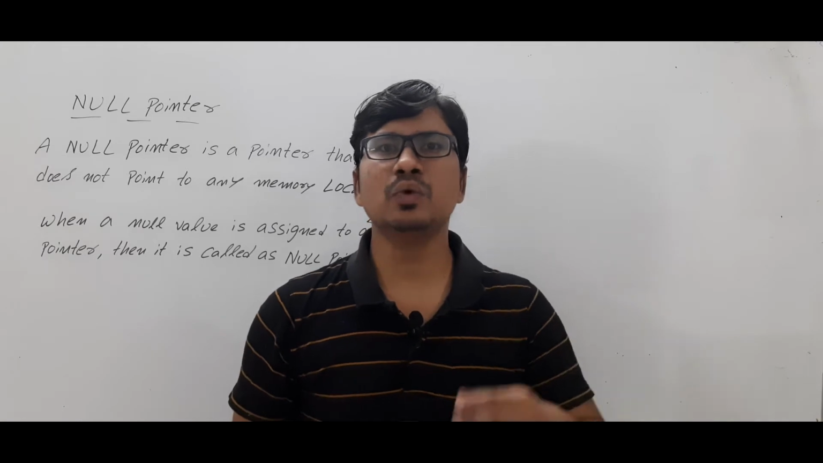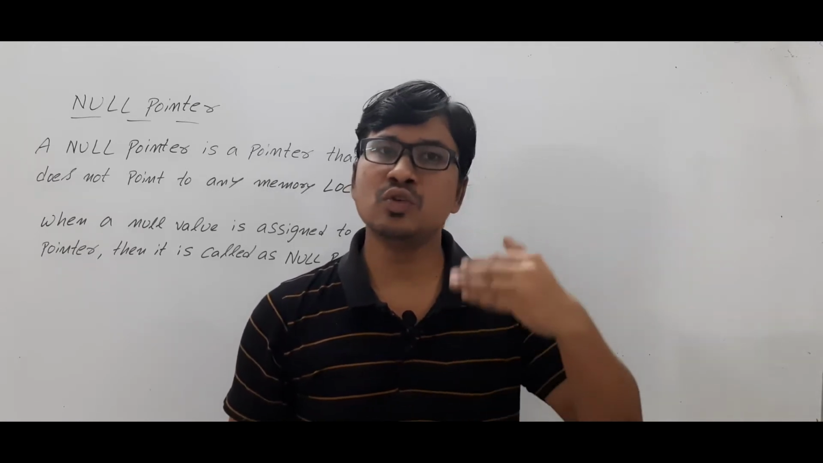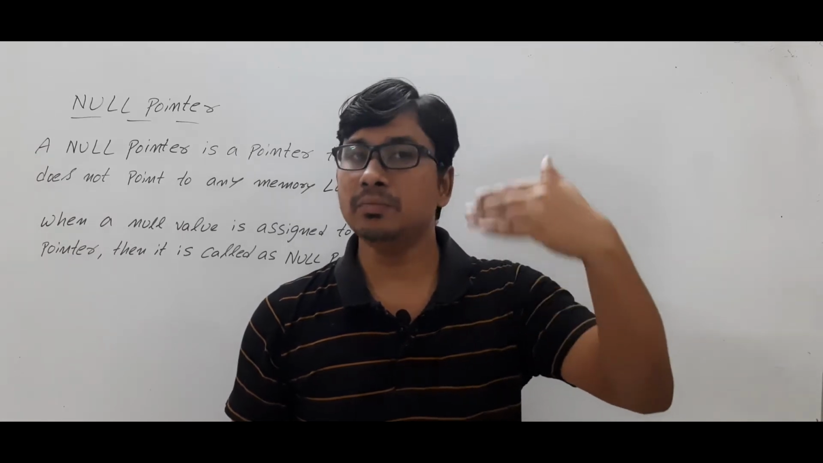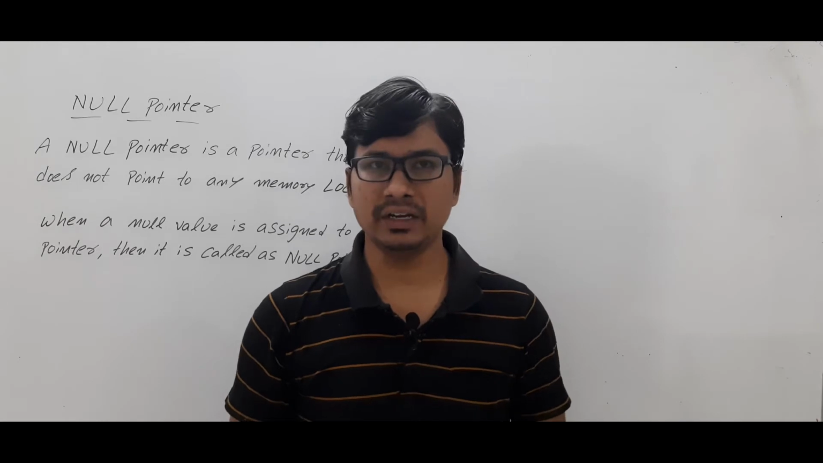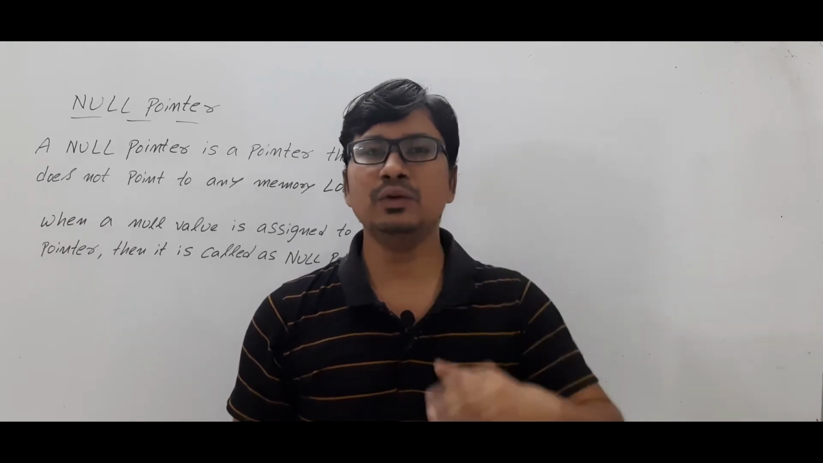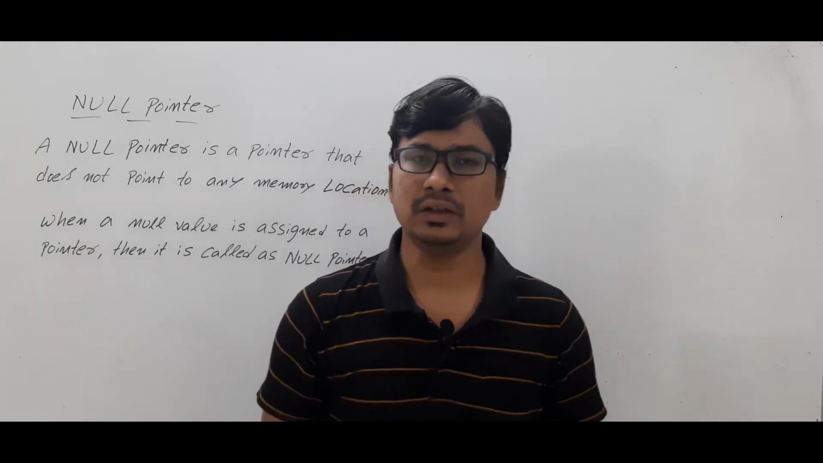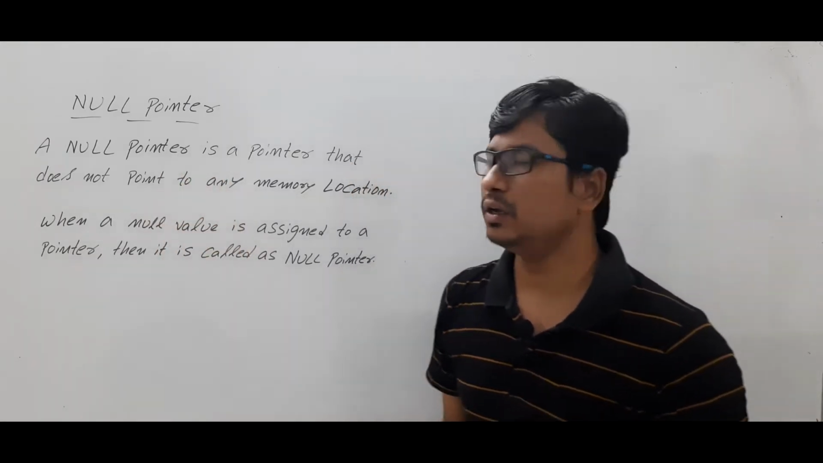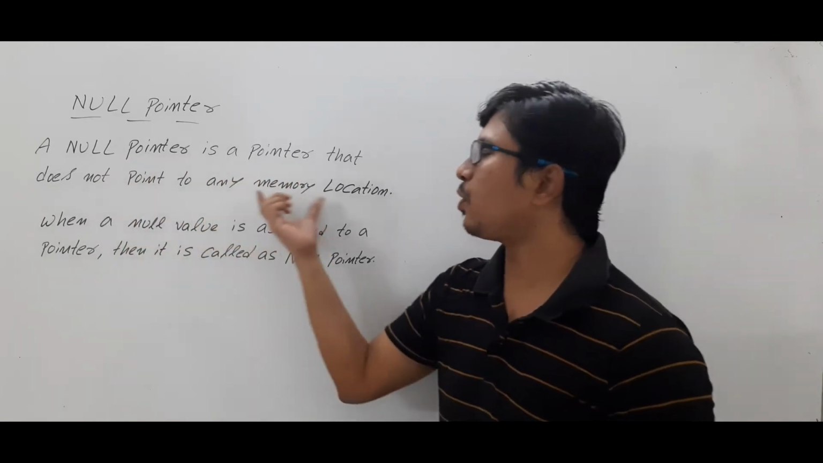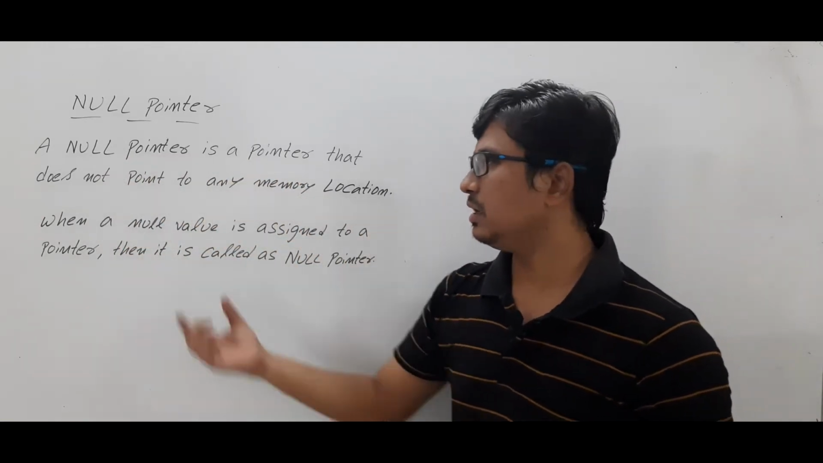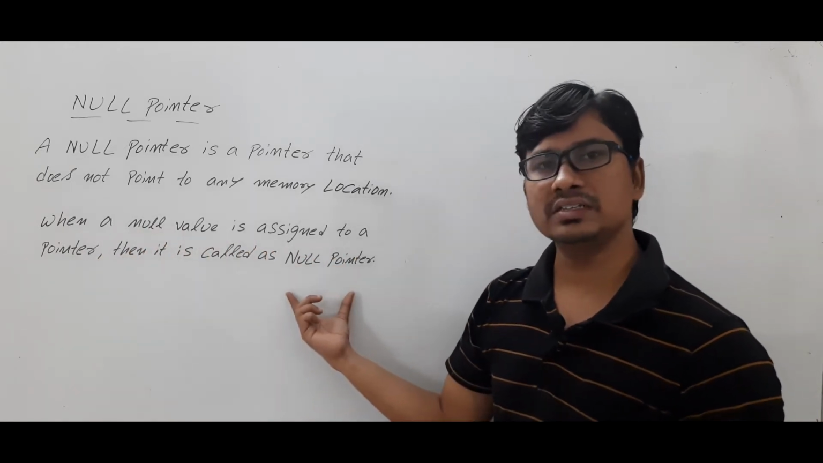Now let me discuss what a null pointer is. A null pointer is a pointer which is not pointing to any memory location. When can we say that a pointer is a null pointer? If you assign a null value to any pointer, then you can call that pointer a null pointer. Those statements I have written here, you can look at them. A null pointer is a pointer that does not point to any memory location. When a null value is assigned to a pointer, then it is called a null pointer.